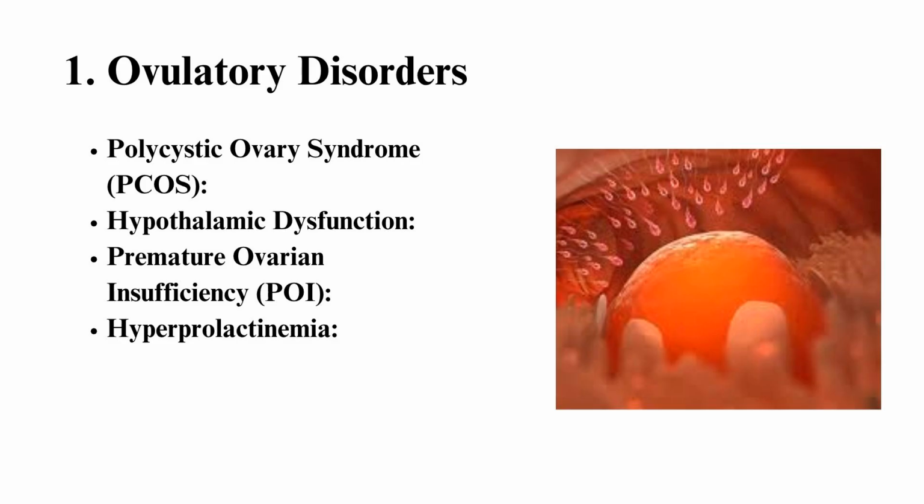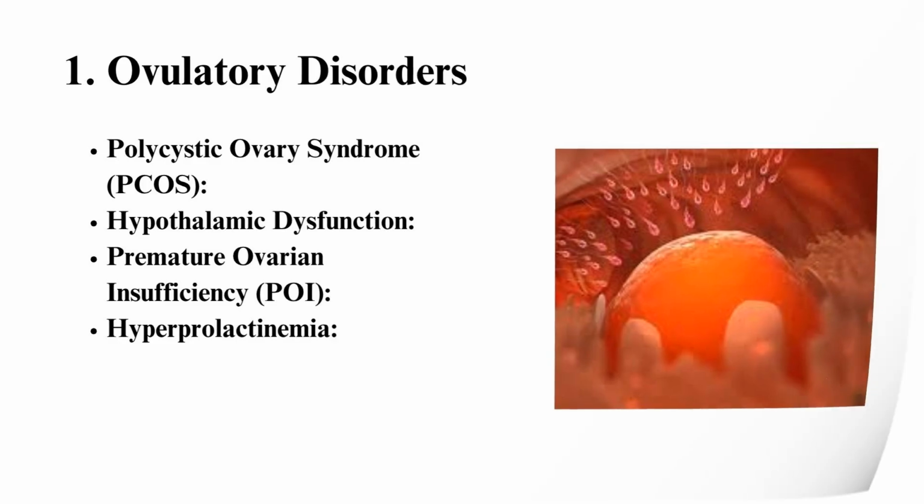Hyperprolactinemia, elevated levels of prolactin, a hormone that stimulates milk production, can suppress ovulation by interfering with the normal production of estrogen and progesterone, leading to irregular cycles or anovulation, lack of ovulation. Common causes include pituitary tumors, prolactinomas, medications, or thyroid disorders.